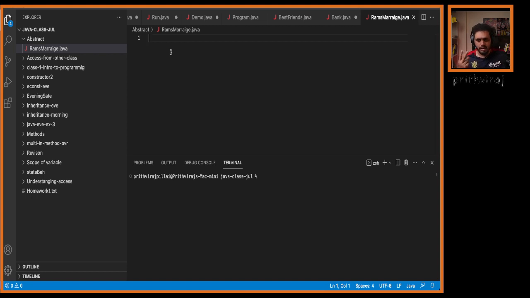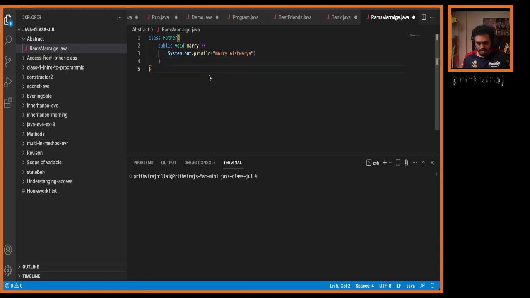Now, who are the two people who will be involved in the decision making? One is the father, class Father. What is the method we have? Public void marry. Now System.out.println, we write marry. Whom are we marrying here? His father wants Ram to marry Aishwarya.